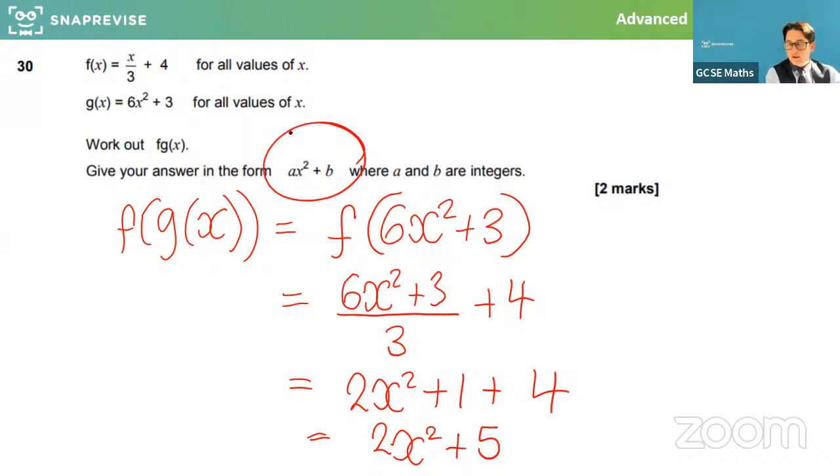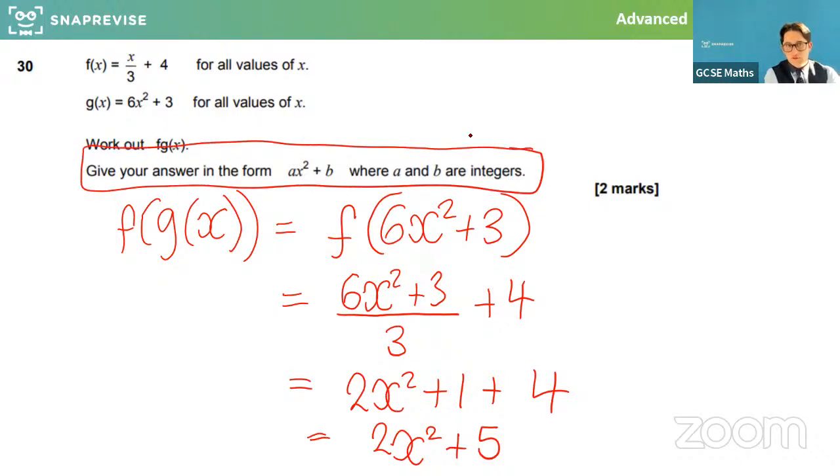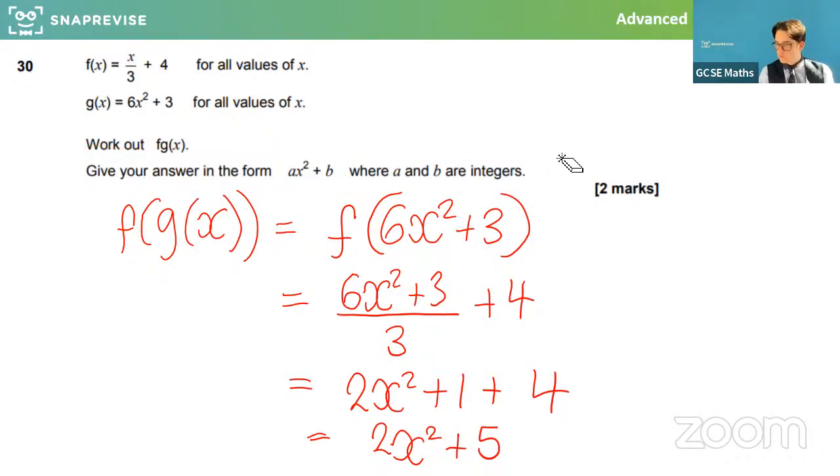And it is in this form. And sometimes this kind of question makes people confused or throws us off or makes us not confident, because it says give your answer in the form ax squared plus b, where a and b are integers. Now, integers just means whole numbers. And my answer is in that form. So we don't need to get too caught up in what it's saying until right at the end to check we have actually done it. Because I think that last line does throw people off. They're thinking, don't know what that means. Have I done it? Is that right? But actually, if you just go through and do what you would have done anyway, that is how your answer comes out. So brilliant. That was really good.